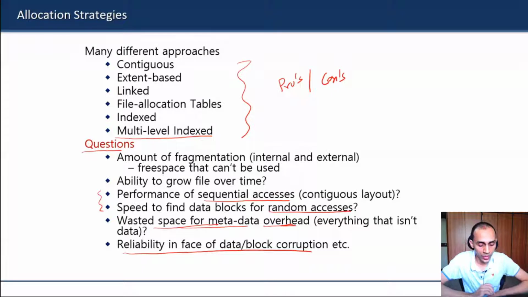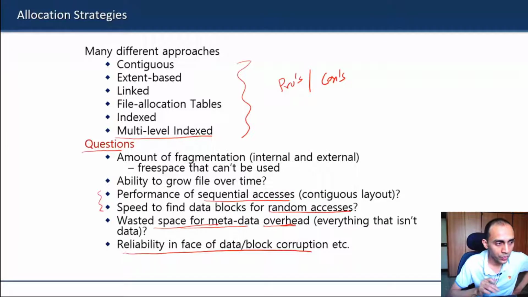One thing I also want to mention: unlike memory and CPU virtualization, where we had to use some kind of hardware support for achieving better efficiency, here we won't explicitly need that kind of hardware support for implementing our file system. Although, as we have said earlier, the file system design will be decided by keeping in mind the underlying hardware, which is our disk or flash-based storage, whatever the underlying storage device is.